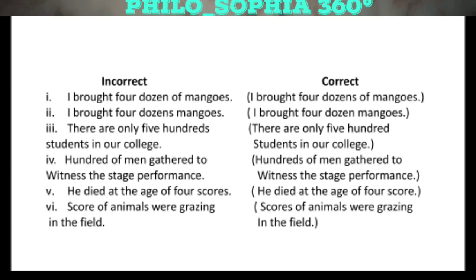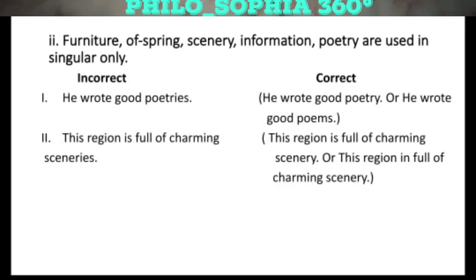In the same way, we have a sentence, he died at the age of 4 scores. So here there is no of used after score. So this sentence is incorrect, and the correct version of this sentence will be he died at the age of 4 score.